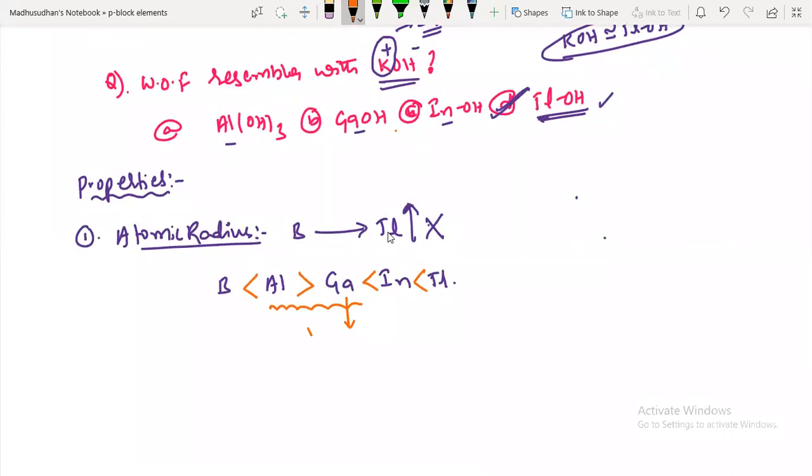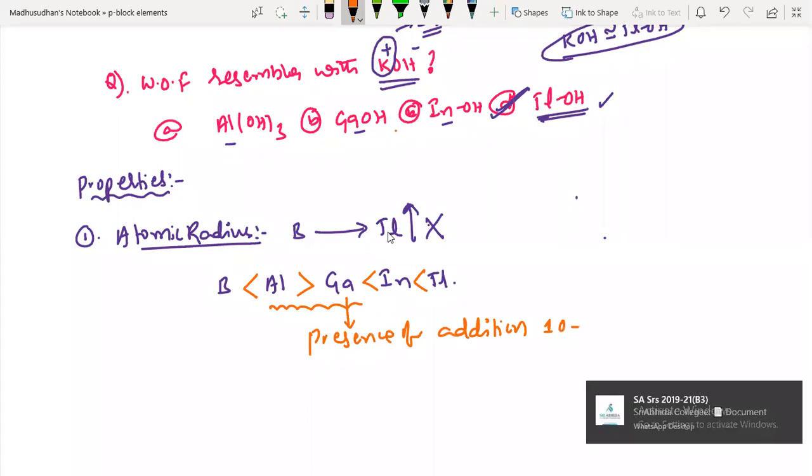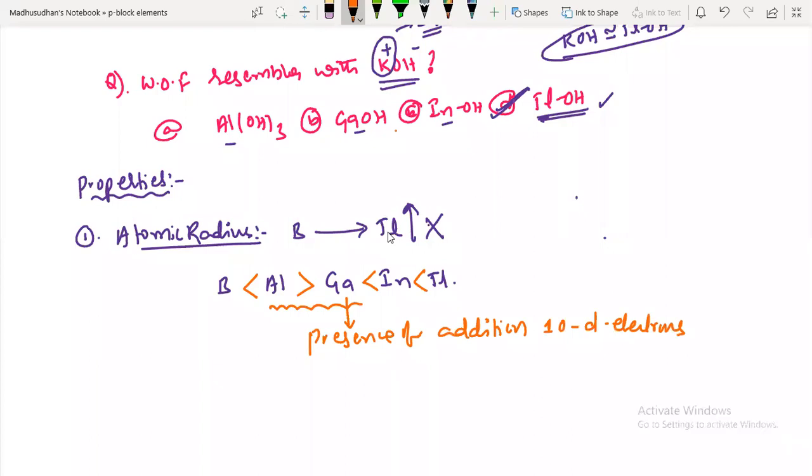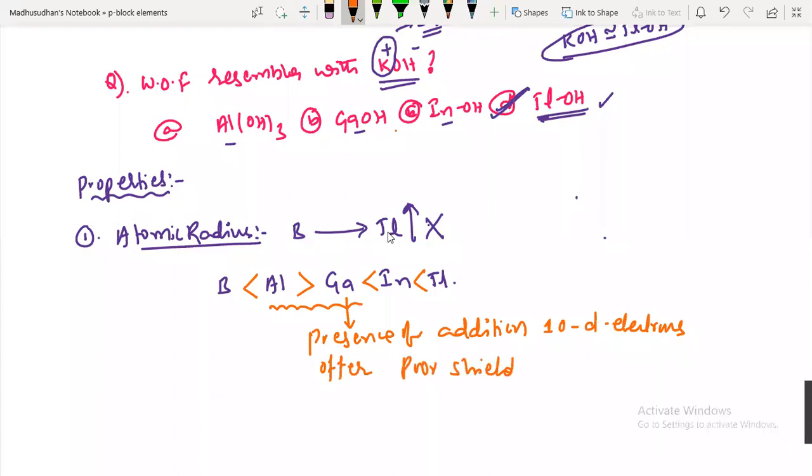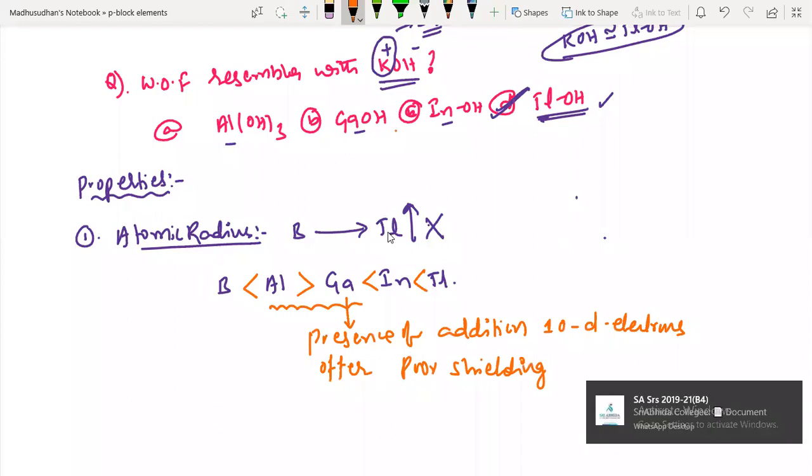What is the reason for this? Due to the presence of additional 10 d electrons. Addition of 10 d electrons, they offer poor shielding effect or screening effect.